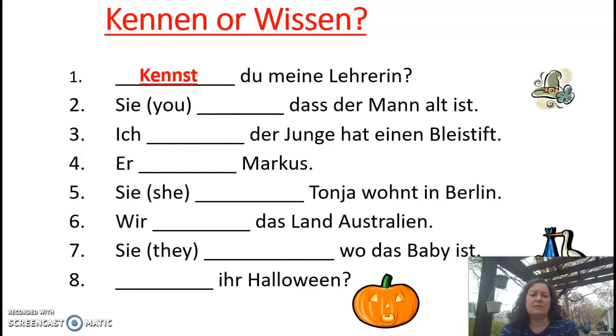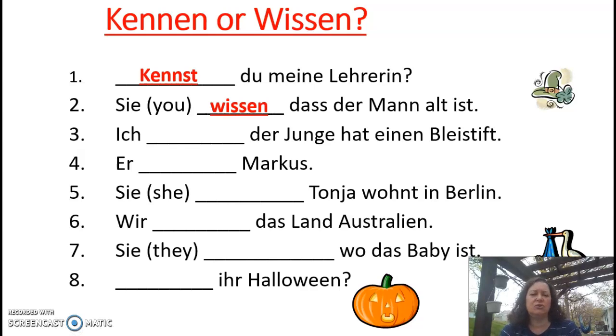Sie, meaning you formal. Dass der Mann alt ist. So, is it what you know, is that a person, place, or thing? Or is it a fact about a person, place, or thing? Sie wissen, it's a fact, and sie plural, or formal, takes the en.